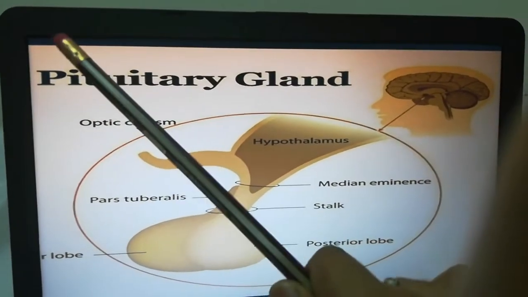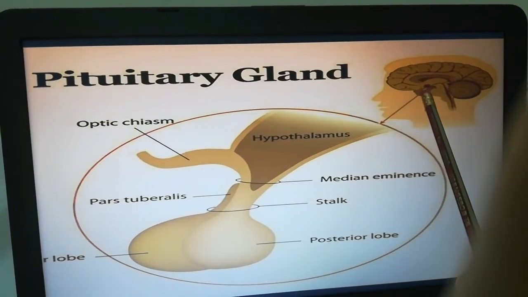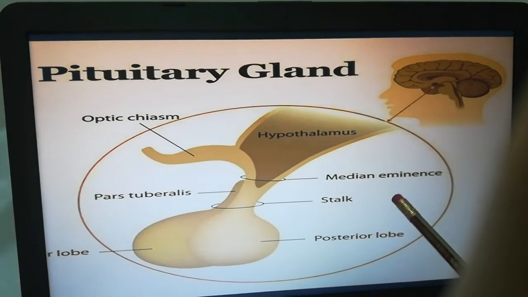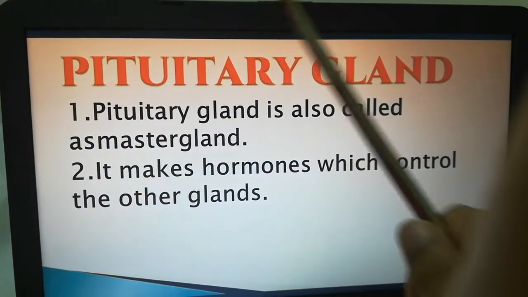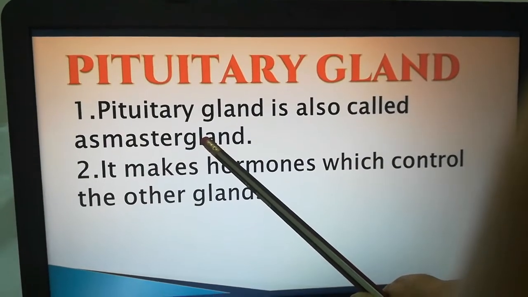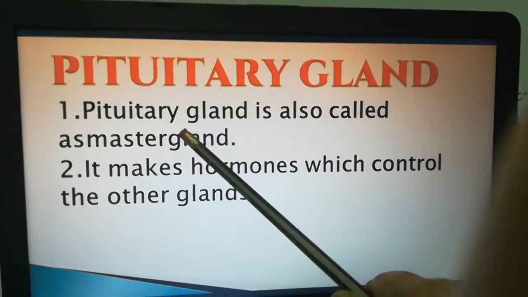This is the enlarged picture of the pituitary gland. Can you see the pituitary gland here? As I explained, the pituitary gland is called what? Master gland. Why is it called the master gland?